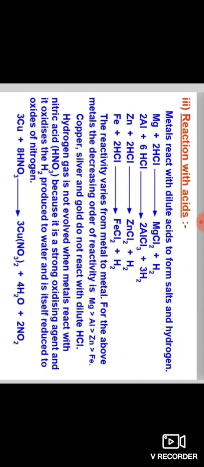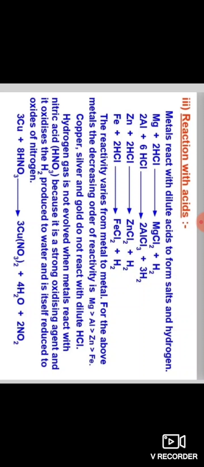Here magnesium, aluminium, zinc and iron are the metals. Here Mg means magnesium, Al means aluminium, Zn means zinc and Fe means iron. So these are all the metals. Here HCl means hydrochloric acid. MgCl2, magnesium chloride, is one of the salts.